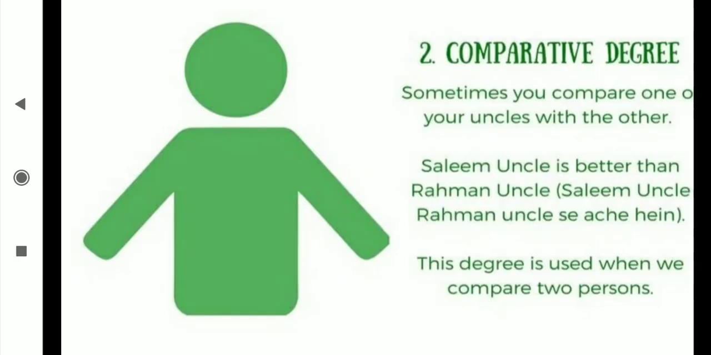Now what is a comparative degree? Sometimes you compare one of your uncles with another. Suppose your uncle is not behaving well, and your friend's uncle is very good, then you do the comparison indirectly. How do you do it? Salim's uncle is better than Rehman's uncle. Salim's uncle is good and Rehman's uncle is not good, that is what you want to say. But how do you compare? The "er" and "than" are compulsory in the comparative degree. This degree is used when we compare two persons.